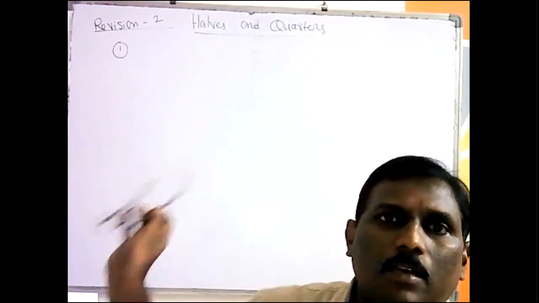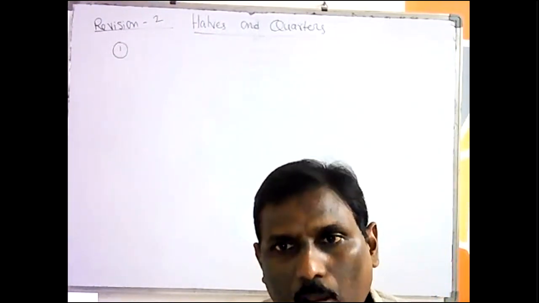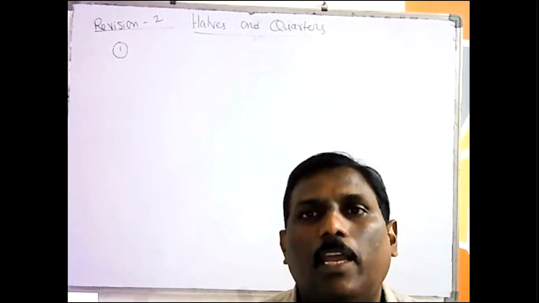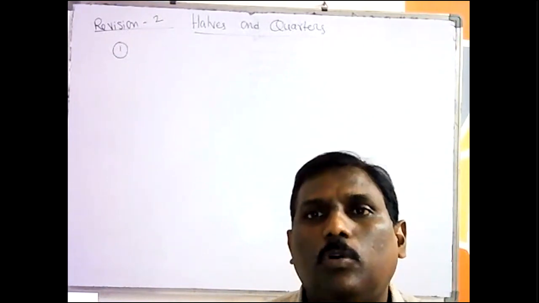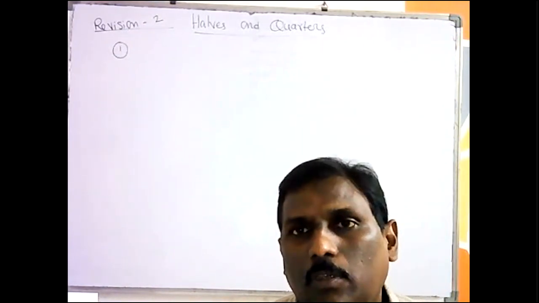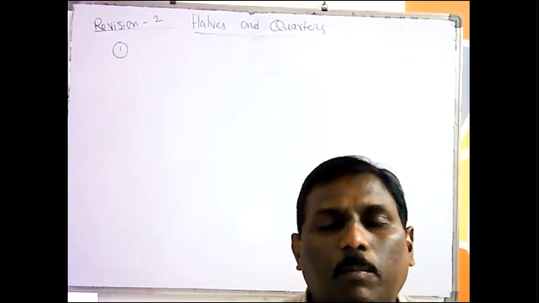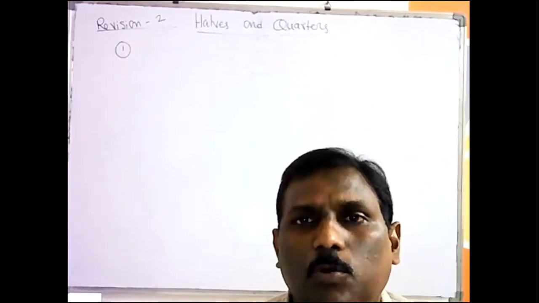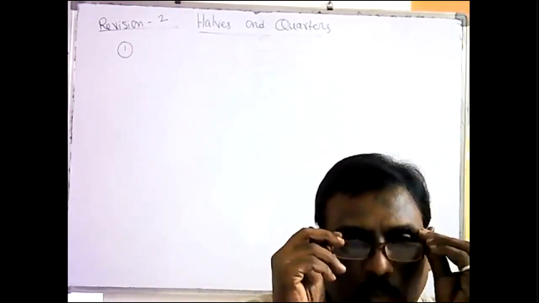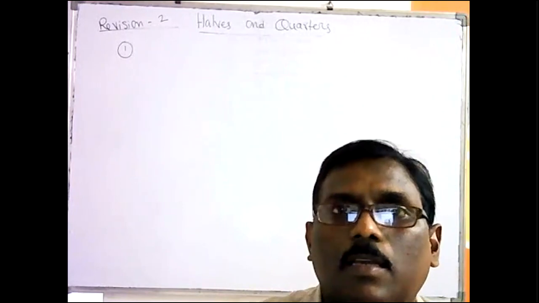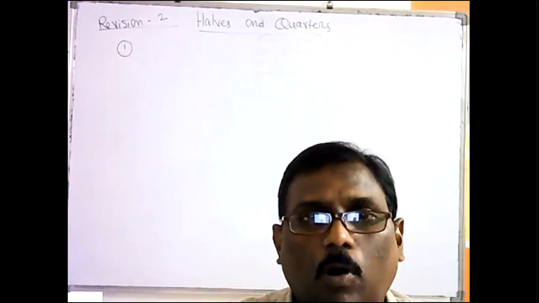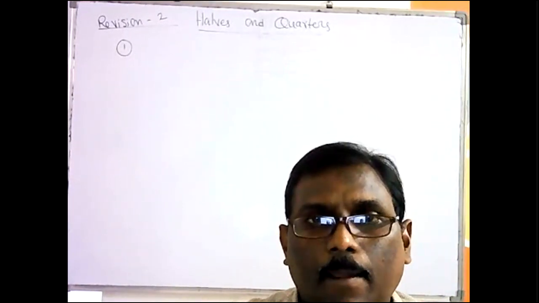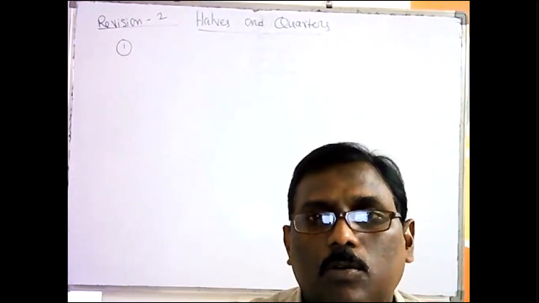Next topic is offs and quarters. Offs and quarters means sharing. Off of 1/4, 2/4, 3/4, shadings, numerator, denominator, fractions. This is also an easy one. So I would like to do some questions on this also in the class now. Hope all joined. Look at the questions one by one.